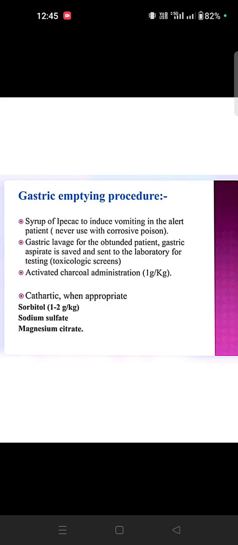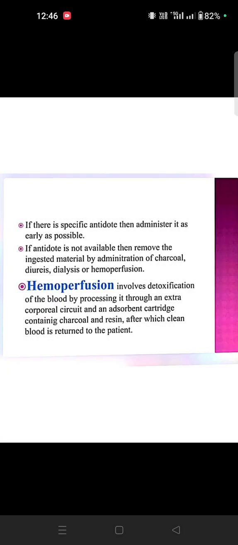For gastric lavage, first we can give ipecac syrup, because the kerosene and everything will come out in the gastric lavage. We take that particular gastric liquid and send it to the lab to see the toxicity level. Then charcoal administration, charcoal as an antidote. When appropriate, sorbitol, sodium sulfate, magnesium citrate, these are some emergency medicines we can give.